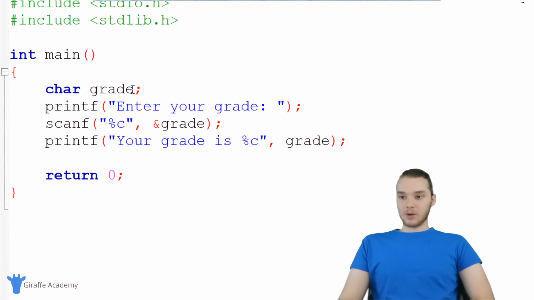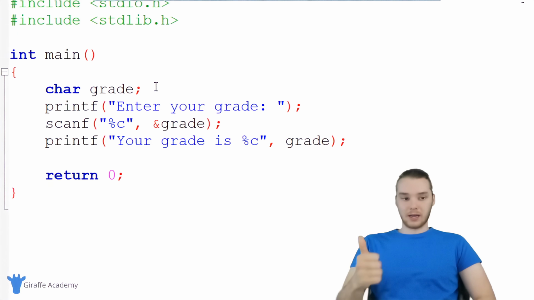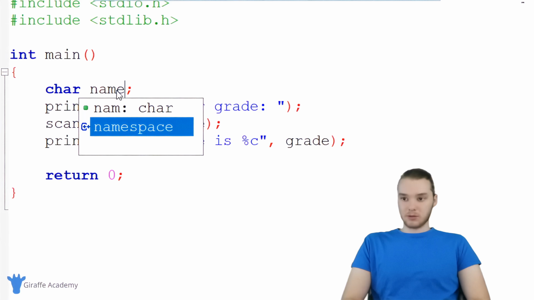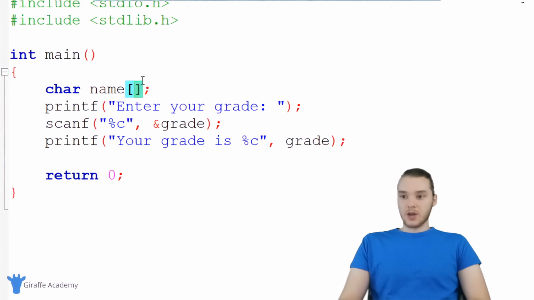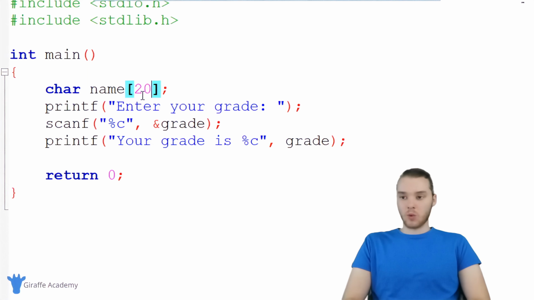Now I also want to show you guys one more thing we can do, which is we can actually get a string from the user. So in addition to getting numbers and a character, we could also get like a string of characters from the user. And this is going to be a little bit different from doing like numbers and characters. So I want to kind of show you guys how we can do this really quick. So over here, let's create a variable. Let's just call it name. So we'll be storing someone's name. And whenever we're creating a string of characters, we always need these open and close square brackets. And inside of here, I'm actually going to specify how many characters I want to be able to store inside this string of characters. So I'm just going to put 20.